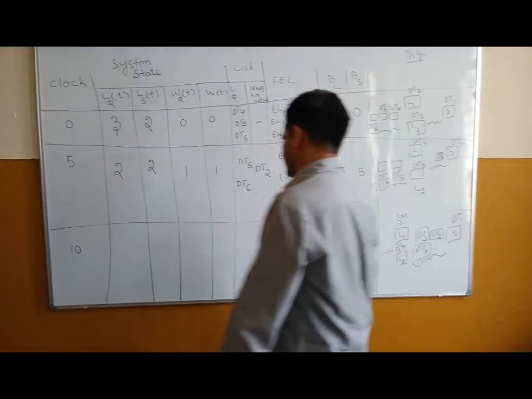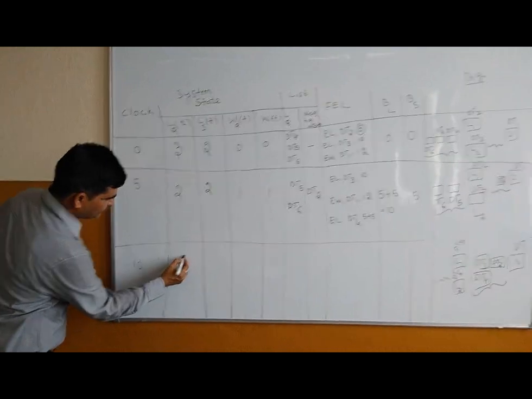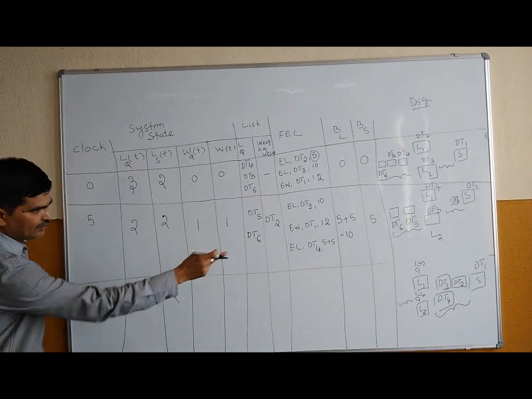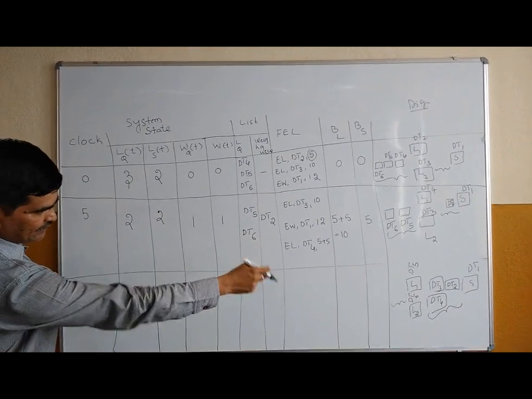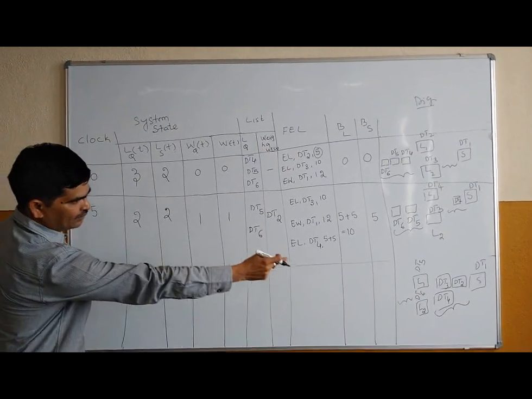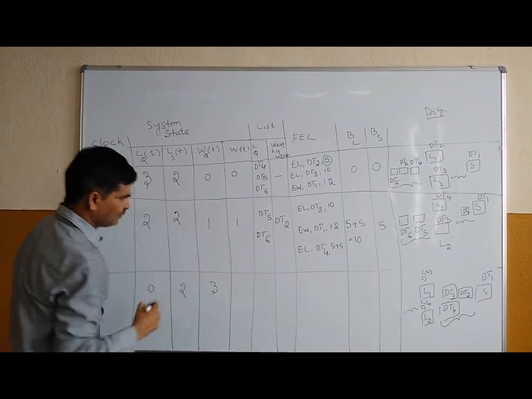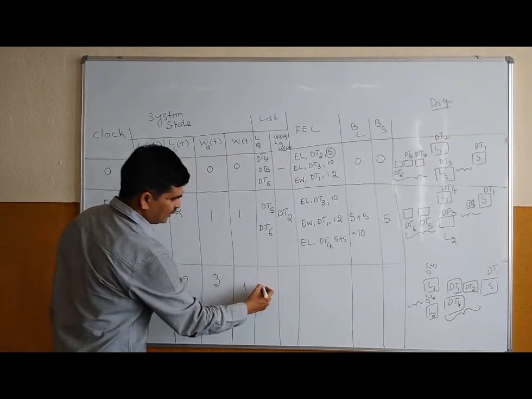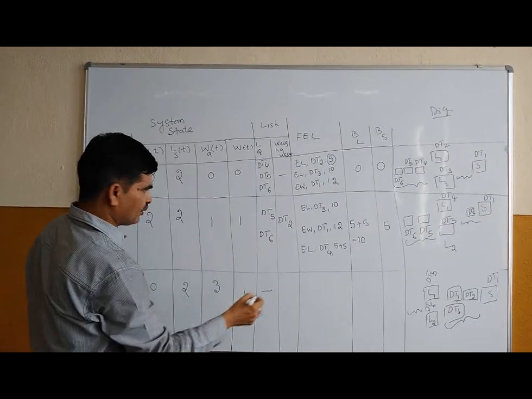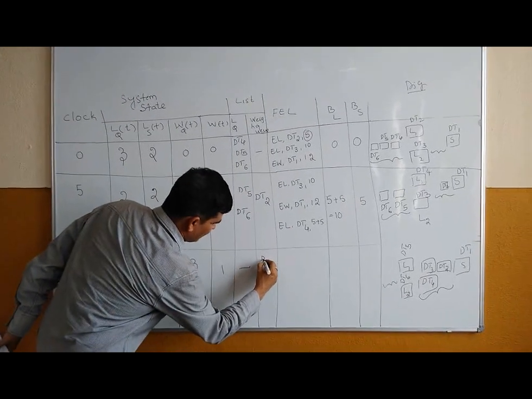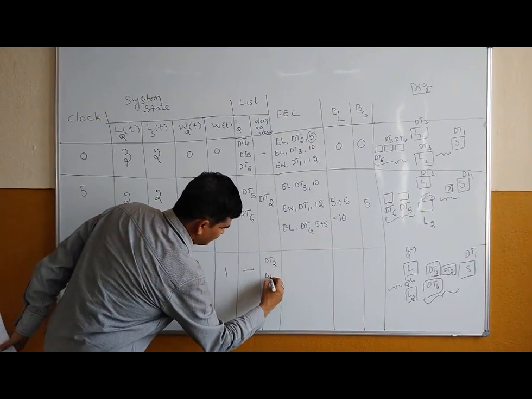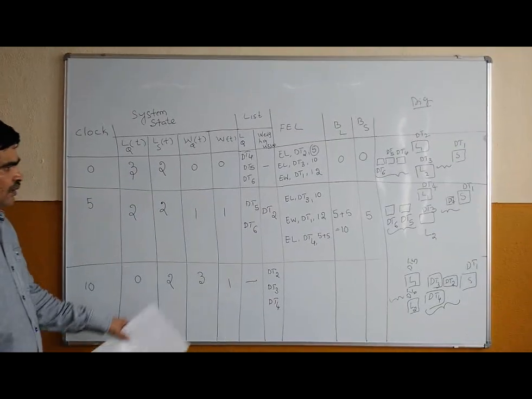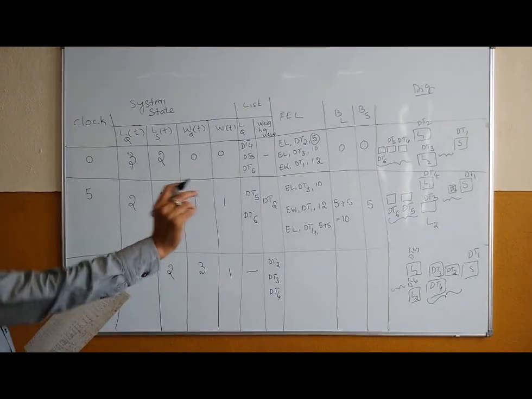So now at this point of time, loader queue is 0, LS of t is 2, which is dt5 and dt6. Now WQ of t is 3, that is this one, and this is 1. Now LQ of t you don't have anything. In the weighing queue you have 2, 3, 4. I will write dt2, dt3 and dt4. Now what are the future events at clock time t is equal to 10?